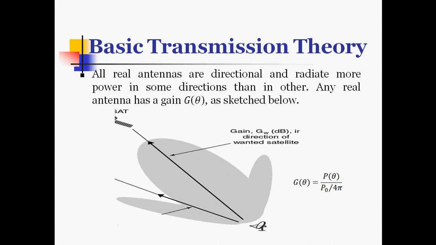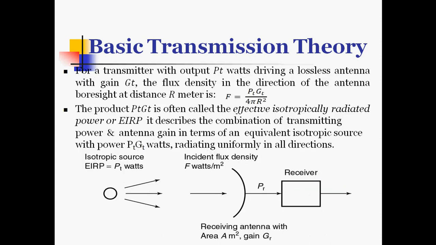For a transmitter, we can see here an output power Pt watts which is driving a lossless antenna, and this antenna will have a gain of Gt. The flux density in the direction of the antenna boresight, at a distance r meters, we can now define as F is equal to Pt Gt by 4 pi r square.